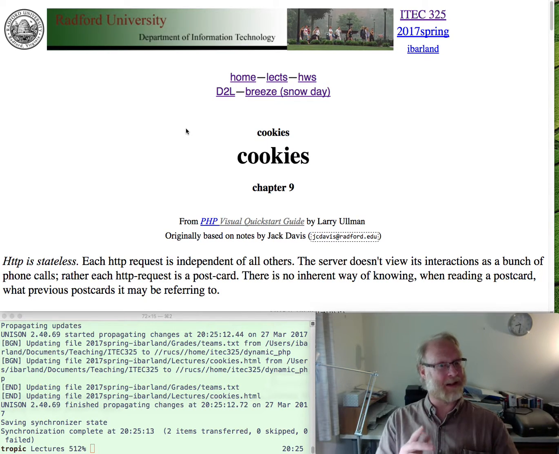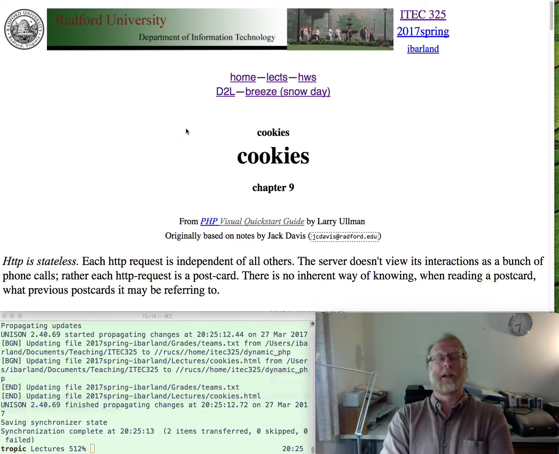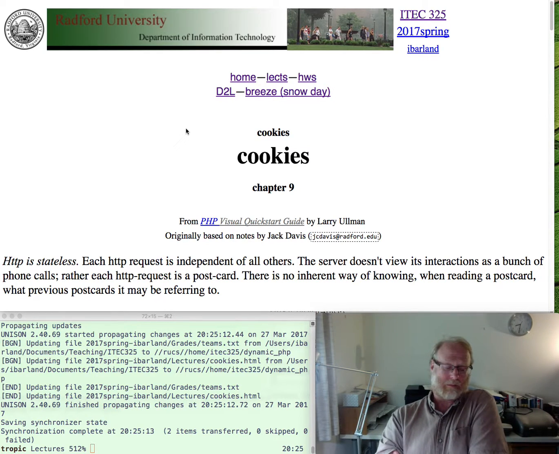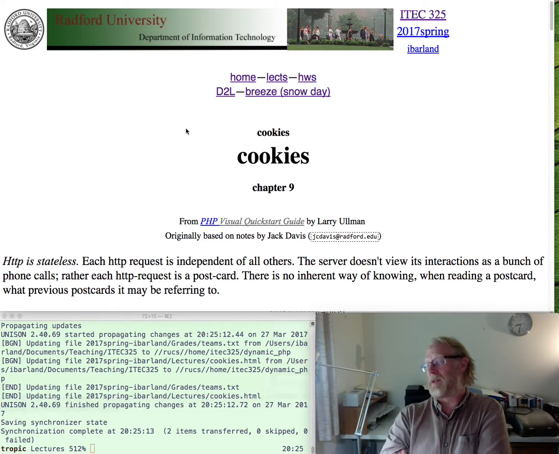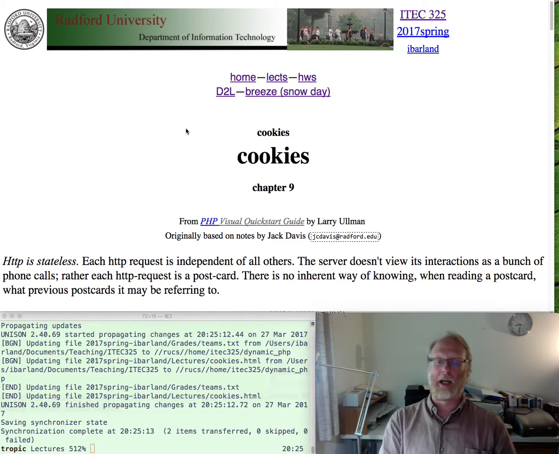In practice, one cookie is enough. A customer number is enough of a cookie that if the server keeps track of everything else, I don't need to ask the client to keep track of anything more. I'll keep track of everything else in a file maybe named 4732. Keep in mind, this is coming from the client. Just because somebody says they're customer 4732 doesn't mean I should necessarily believe them. So we'll come back to the security concerns.